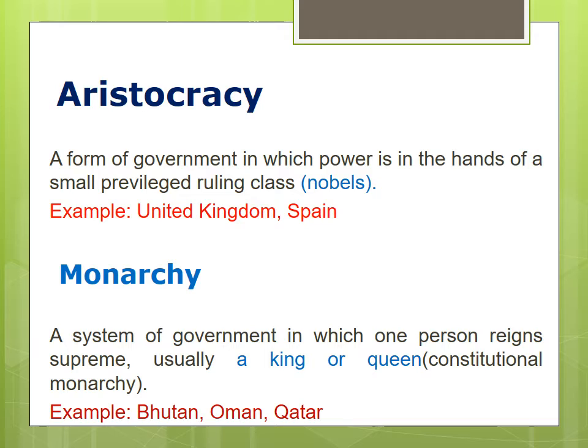Got it? Monarchy, a system of government in which one person reigns supreme, usually a king or queen. Constitutional monarchy. Bhutan, Oman, Qatar, all these countries follow the monarchy government. The country will be ruled by a king or queen. Especially Bhutan, Oman and Qatar follow the monarchy form of government.